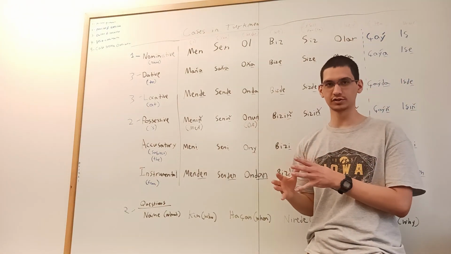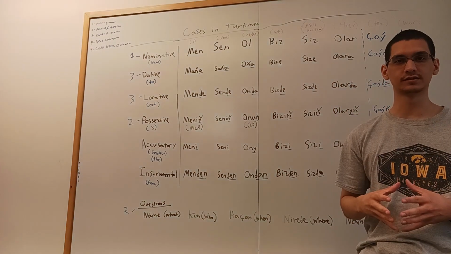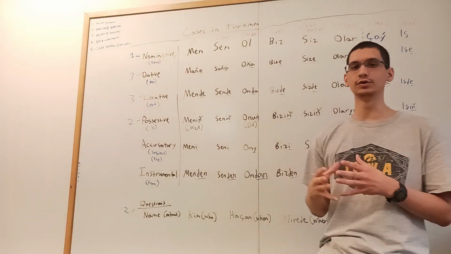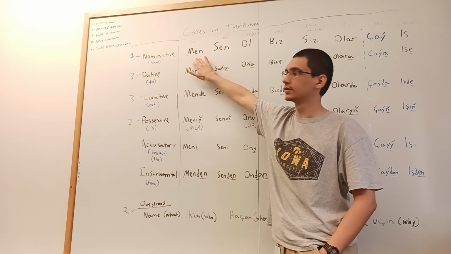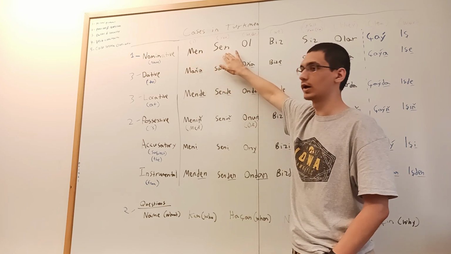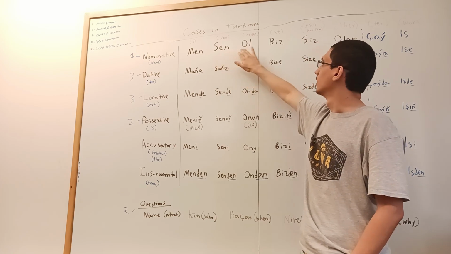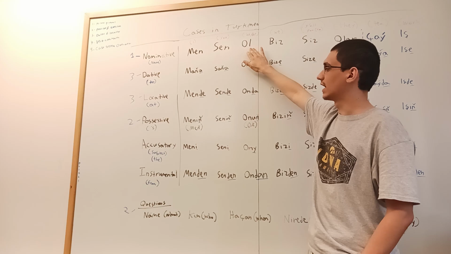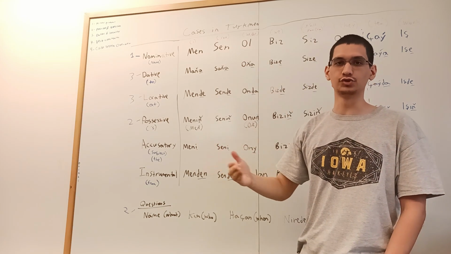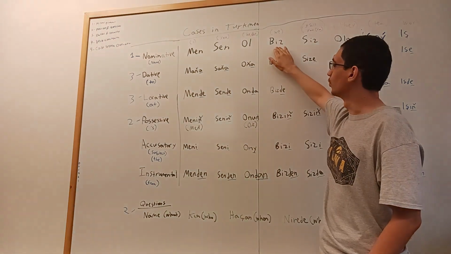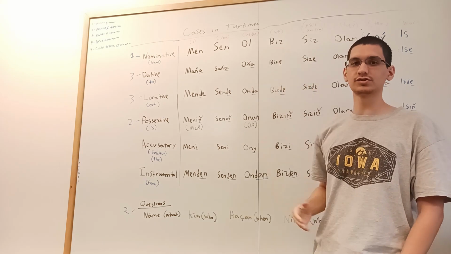And then also in the first video, we covered how to use the verb to be in the present tense. So for example, how would you say, I am a doctor? You would say, men doktor. Or how would you say, you are a teacher? You would say, sen mugalim. Or how would you say, he is a student? You would say, o okuchi. How would you say, we are shepherds, for example? We would say, biz çoban.